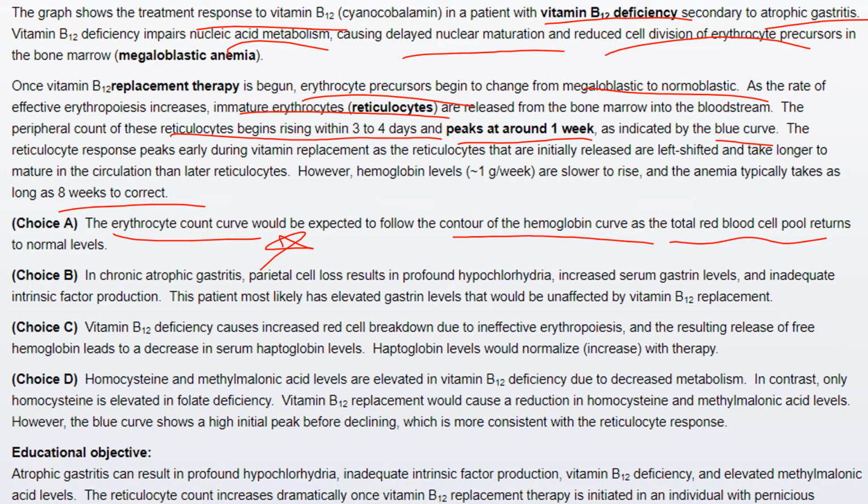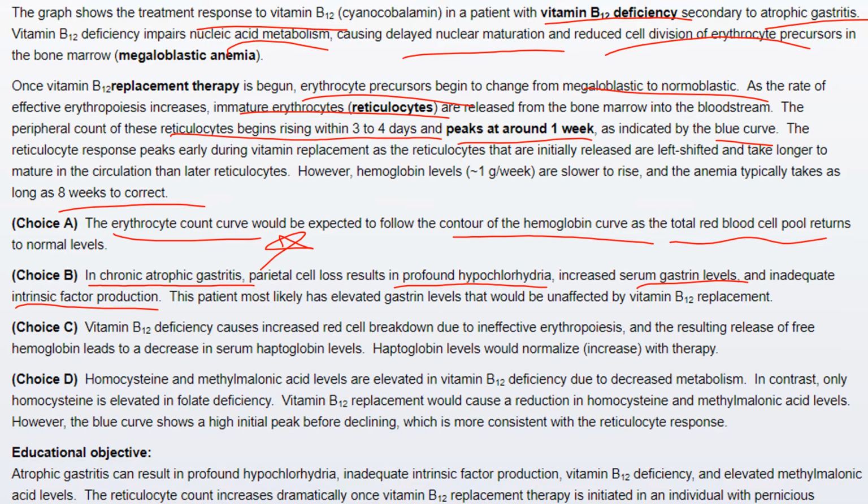In choice B, this was the case of chronic atrophic gastritis. The parietal cell loss results in profound hypochlorhydria, increased serum gastrin levels and inadequate intrinsic factor production.